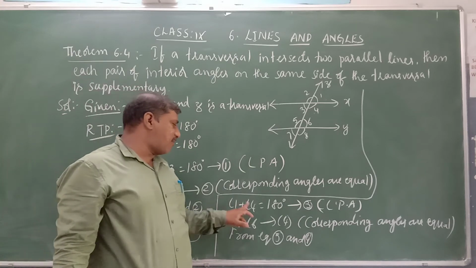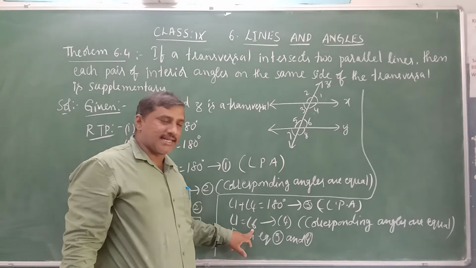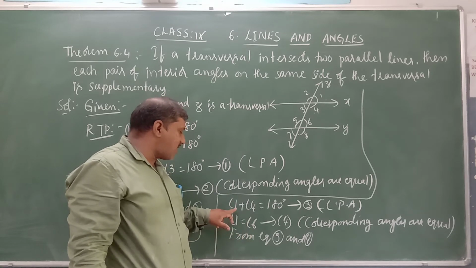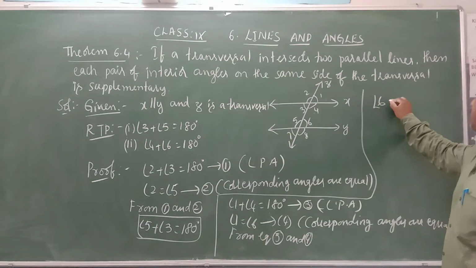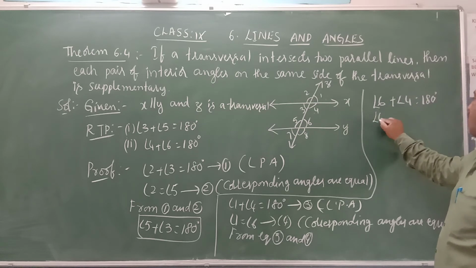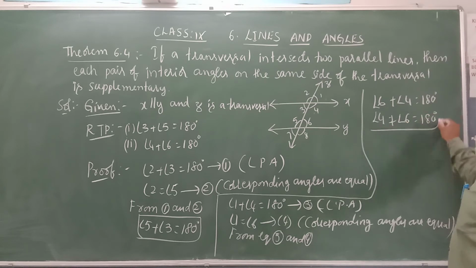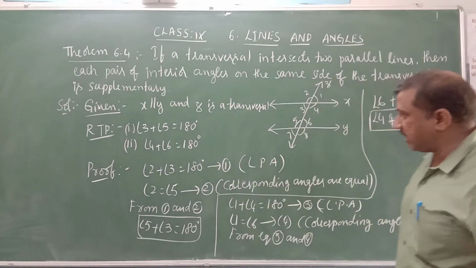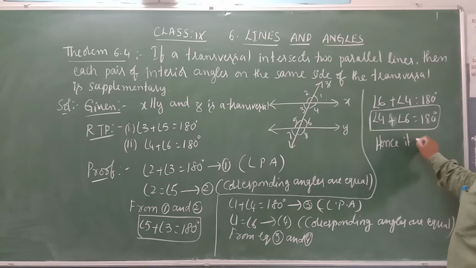Equation 3 is angle 1 plus angle 4 is 180 degrees, and equation 4 is angle 1 is equal to angle 6. Now substitute angle 6 in place of angle 1. Therefore, we get angle 6 plus angle 4 is equal to 180 degrees. By rearranging this, angle 4 plus angle 6 is equal to 180 degrees. Like this we prove the second identity, that is angle 4 plus angle 6 is equal to 180 degrees. Hence it is proved.